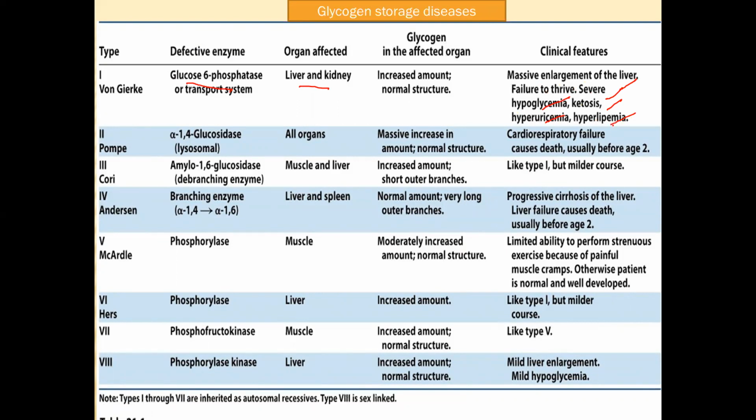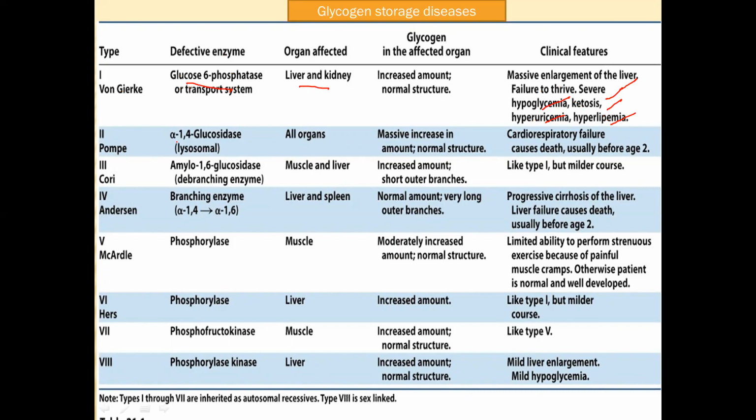Lipids increase in your body, ketones increase in your body, and the uric acid content will increase in our body. All these conditions occur when type 1 GSD occurs. Type 1 GSD is due to a defect of the enzyme glucose 6-phosphatase.